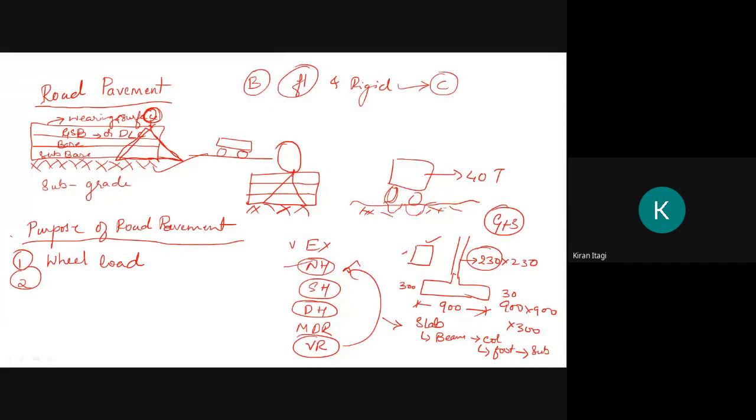See, the upper layer will be subjected to lesser stress. You can see the area, it will be subjected to lesser stress as compared to the middle one below, and the last layer will be subjected to more load. So how should we design the layers so that they distribute the load very uniformly? Here I will lay an aggregate size of 6 mm. On the bearing course it will be nearly 12 to 6 mm.